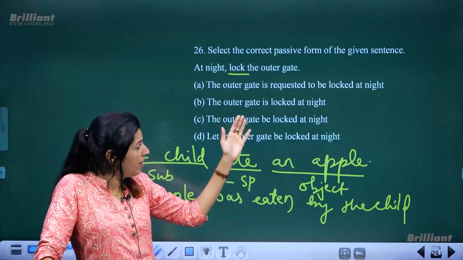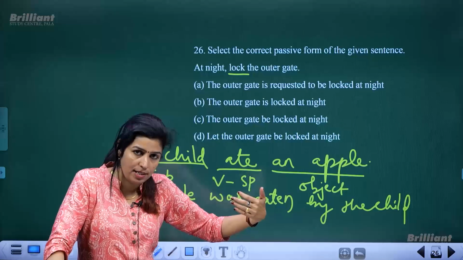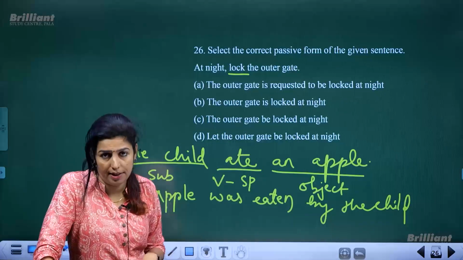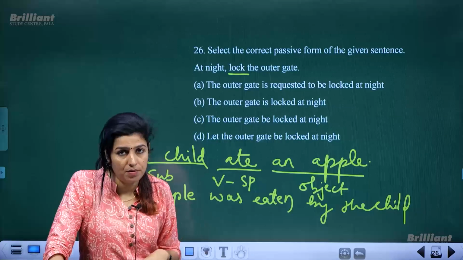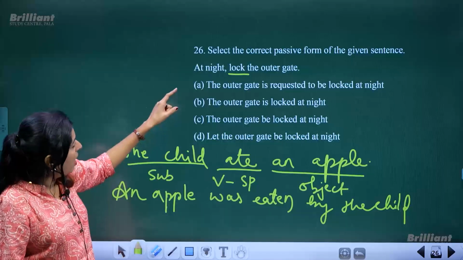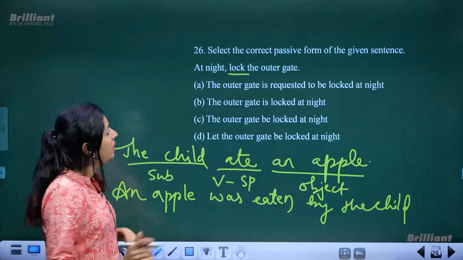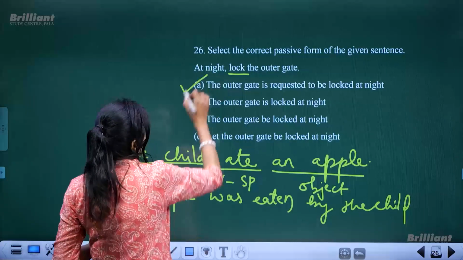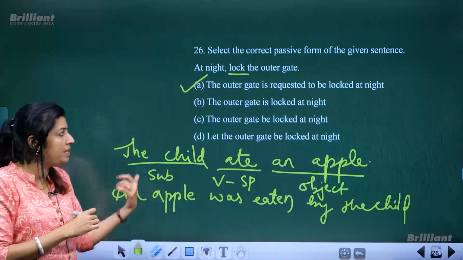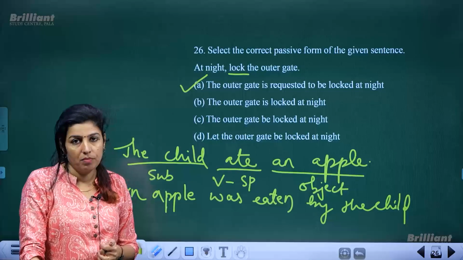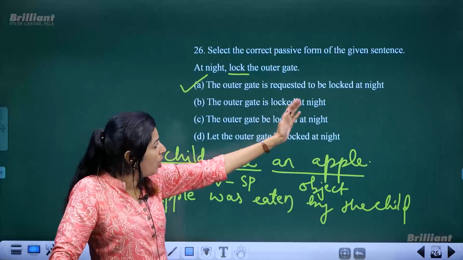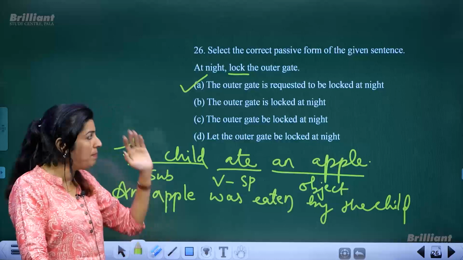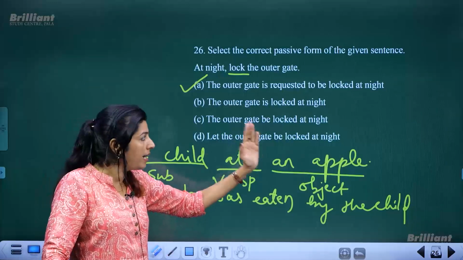But it is clear that somebody is being given advice to lock the gate at night. So the best way to change it into passive is, see, it could be taken as a request, could be taken as an advice. Okay. So the outer gate is requested to be locked at night. It makes complete sense.